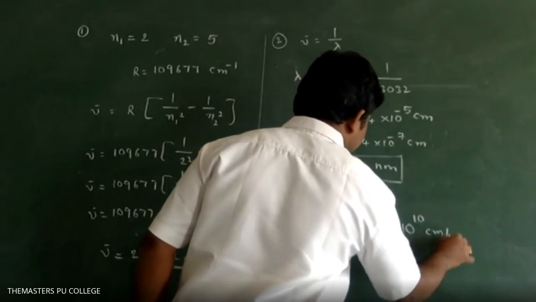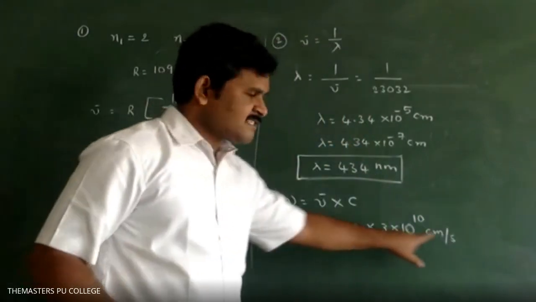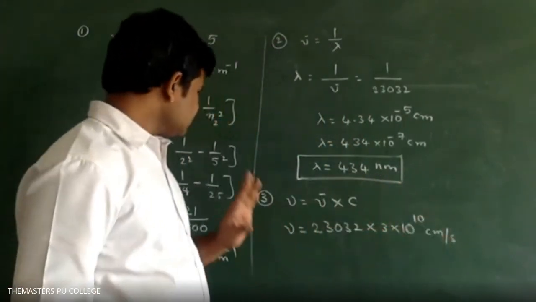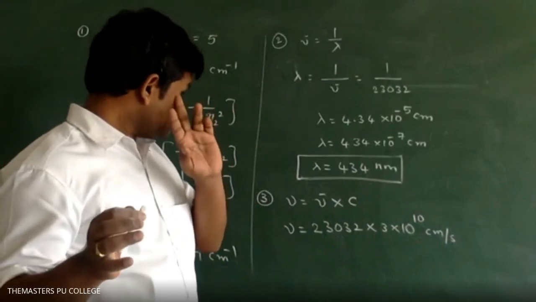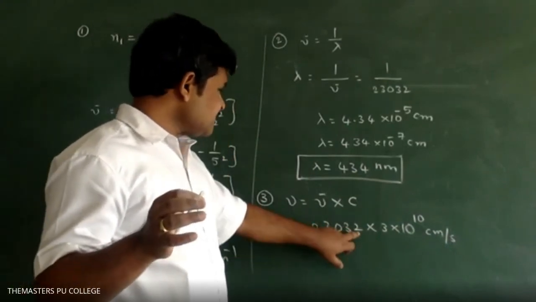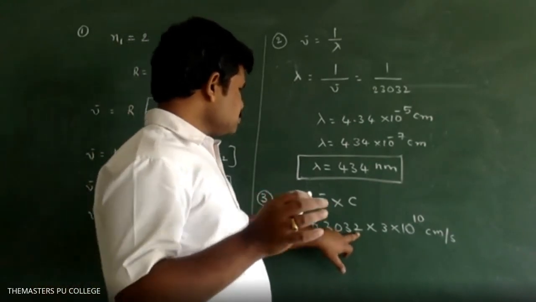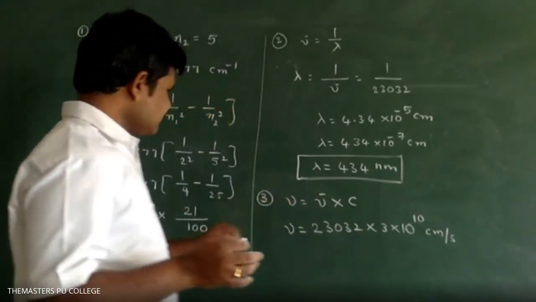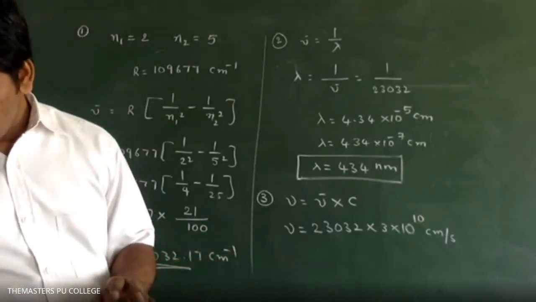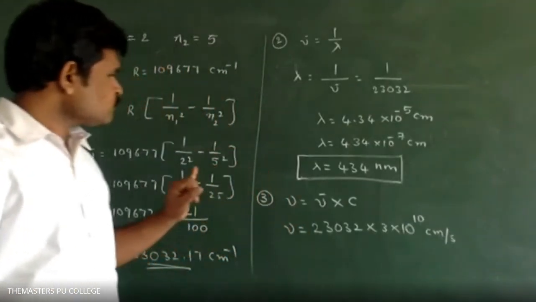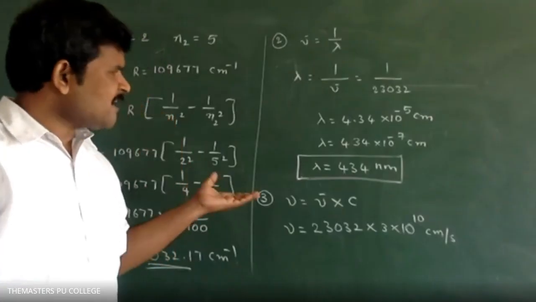centimeter per second. Second inverse, this is second inverse. Nu is equal to nu bar into C, or lambda into C we have to take now, sir. You can do that also.